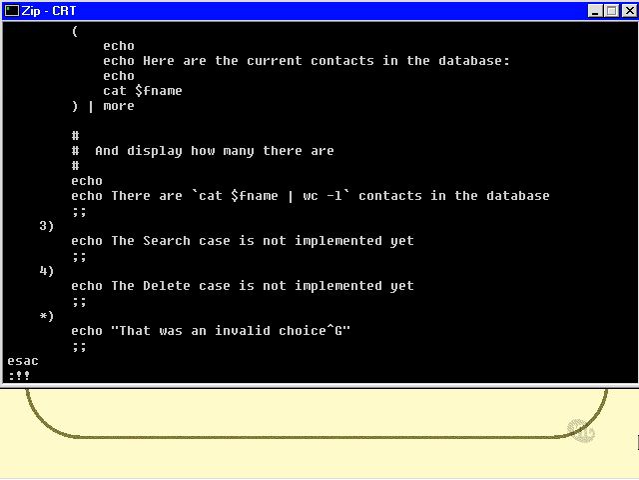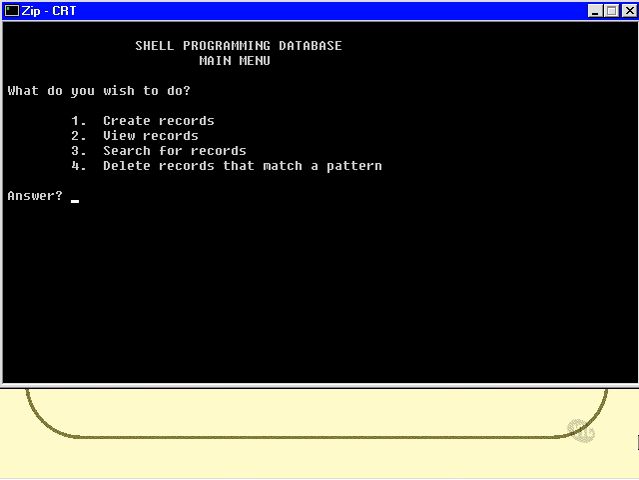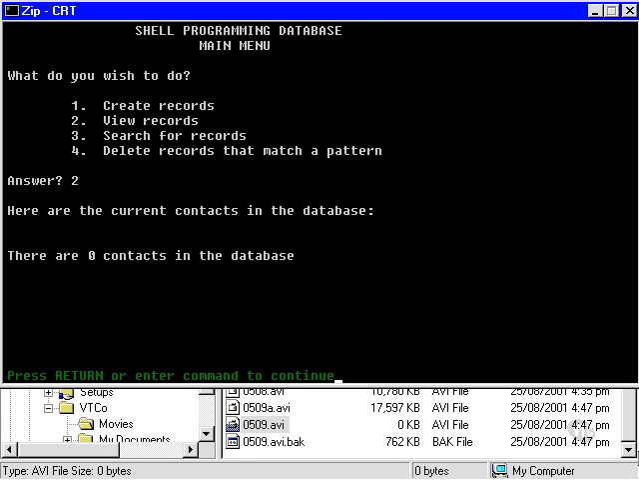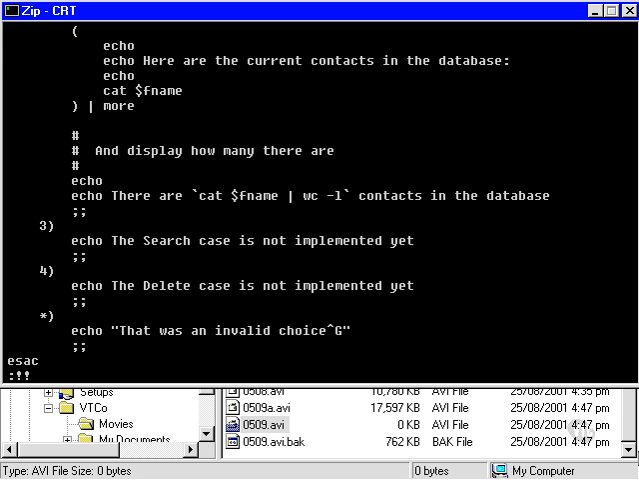Okay, so we'll run this, and so there's my main menu now. Notice that I had done a clear at the beginning of the displaying of the menu, which causes the screen to be cleared before the menu is displayed, which I guess just makes it look a little neater. And then the first thing I can do is view the records. Now this should not produce any error messages because I will have created the file. So answer number 2 is there are 0 contacts in the database, which is correct, but there was no error message, which is also correct.